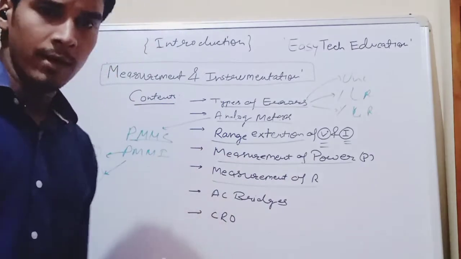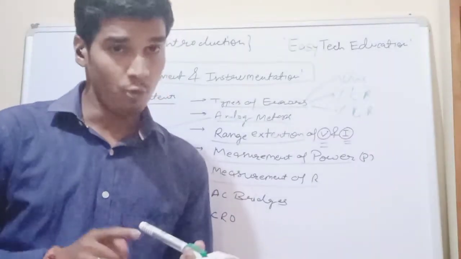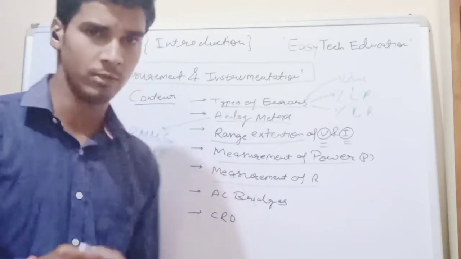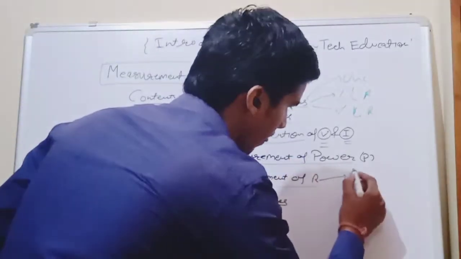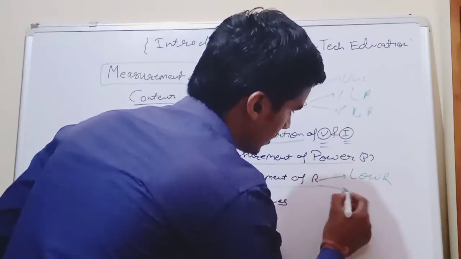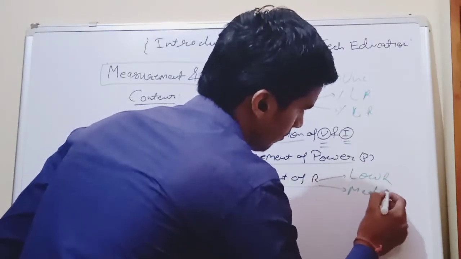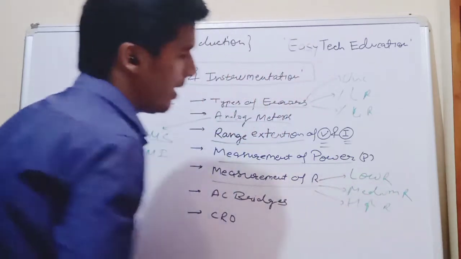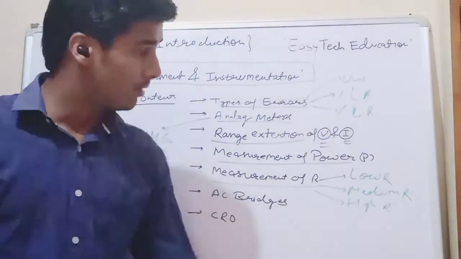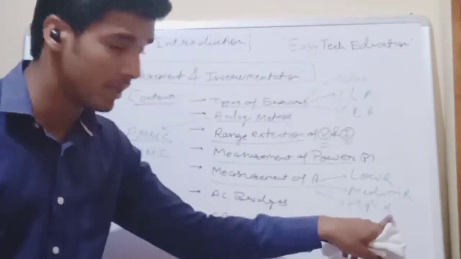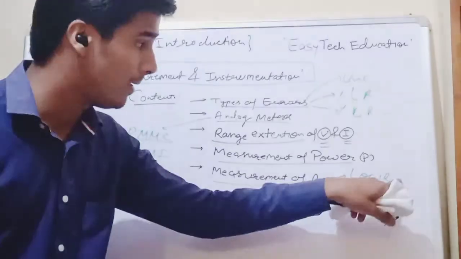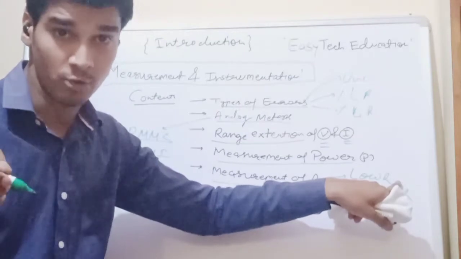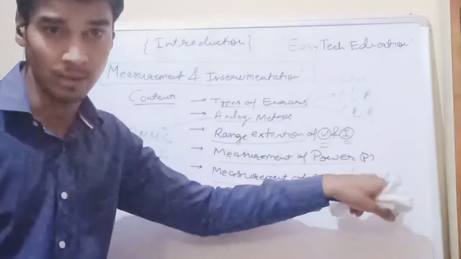Now R has been classified into three categories: low resistance, medium resistance, and high resistance. There are different methods to measure those values. Low resistance, medium resistance, high resistance. What are the drawbacks while measuring the medium resistance or high resistance? So that's why we use another method to measure the low resistance, like to ignore the voltage drop due to cable connections available in the circuit.